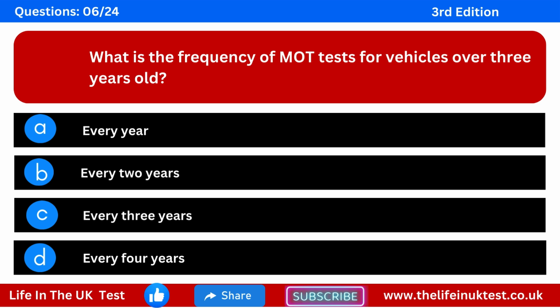Question 6. What is the frequency of mock tests for vehicles over 3 years old? Option A: every year. Option B: every 2 years. Option C: every 3 years. Option D: every 4 years.